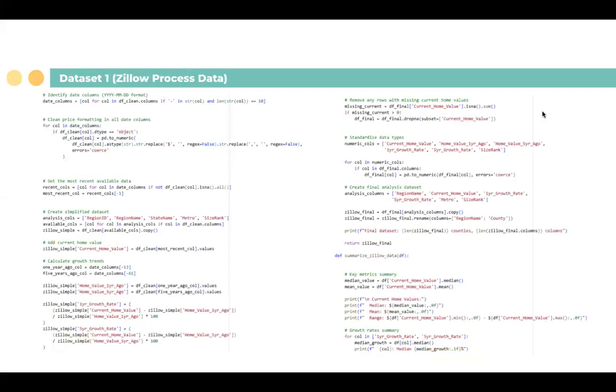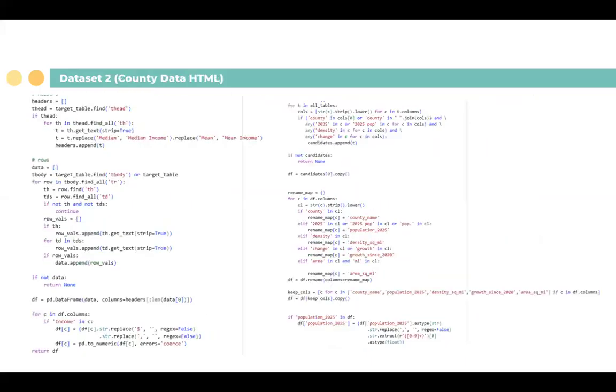For our first data set, we have the Zillow data. What we wanted to do was take from Zillow the columns that had the elements we wanted to focus on, such as the region, the state, the home value 5 years ago, the growth rate, and the size. So we created filters that would capture the data we wanted and then print the change that the properties had between 1 year and 5 years, and also the percentage.